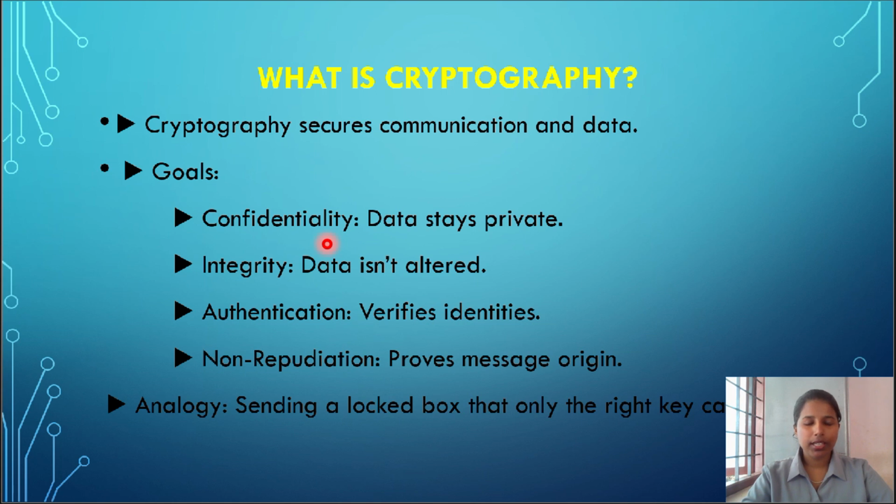Cryptography uses mathematical algorithms and a key to encrypt, which means scramble, and to decrypt, which means unscramble the data, protecting it from eavesdroppers or attackers.